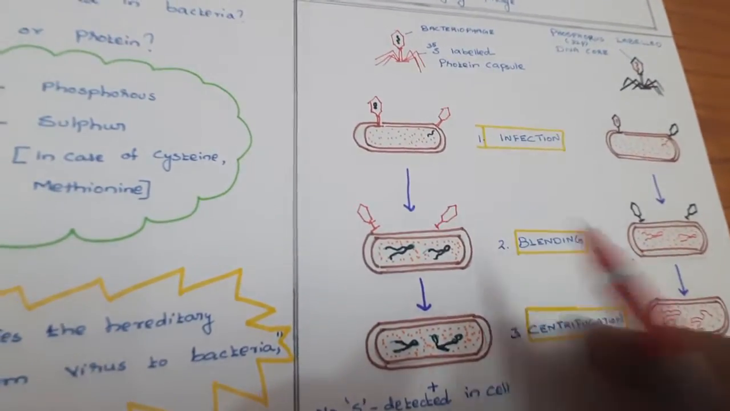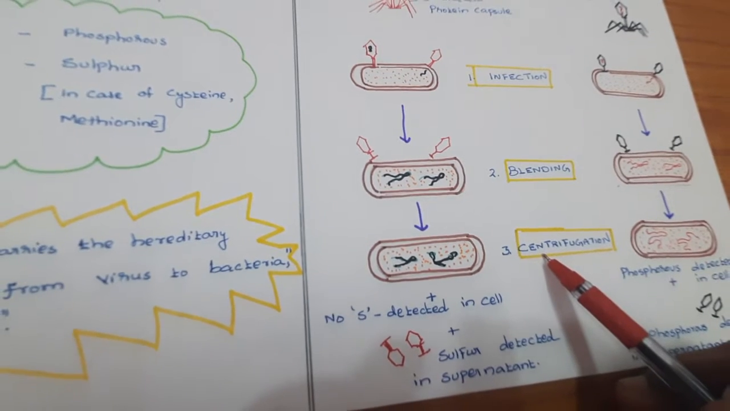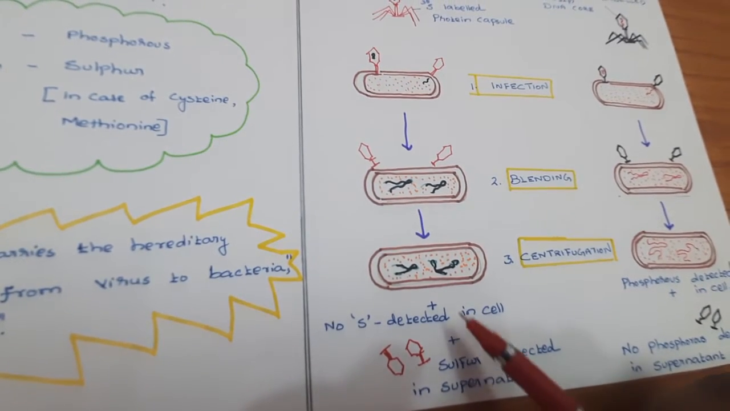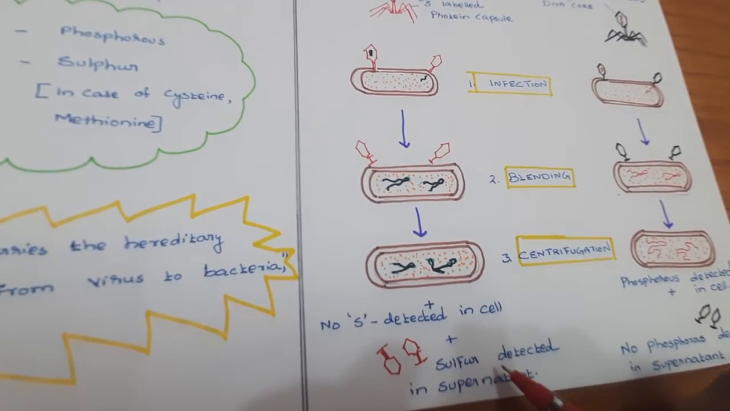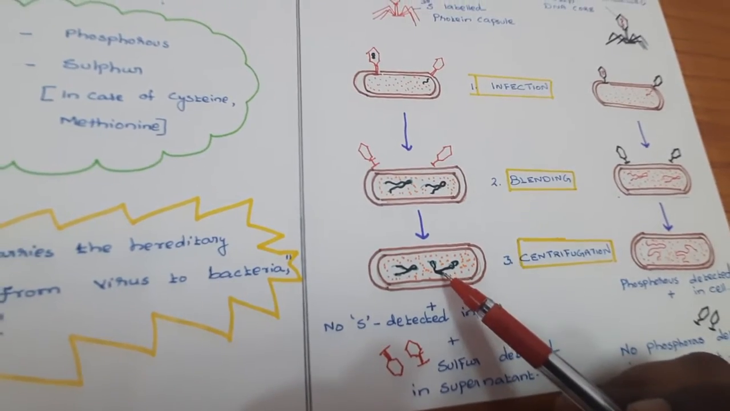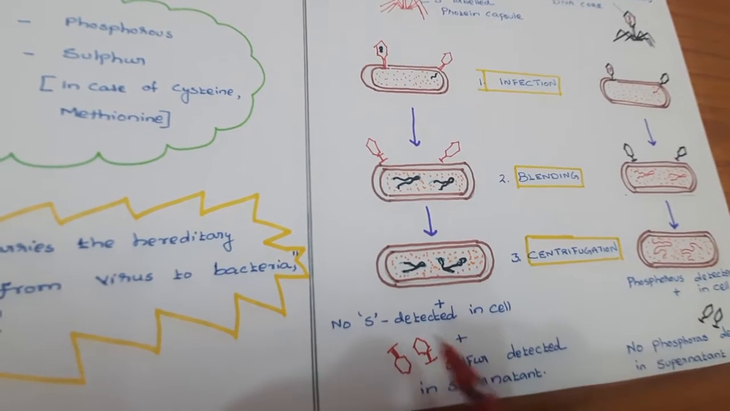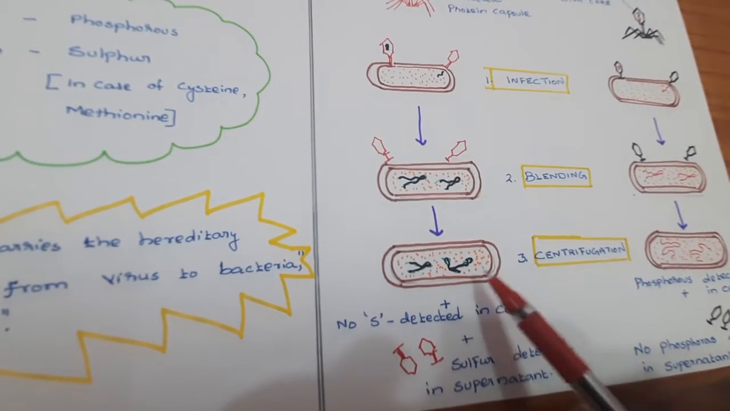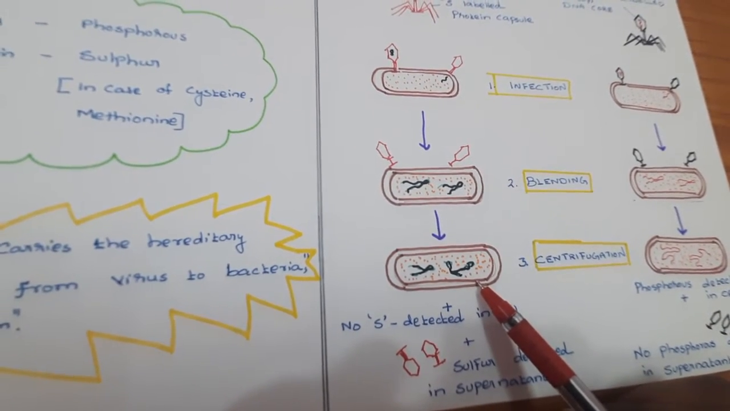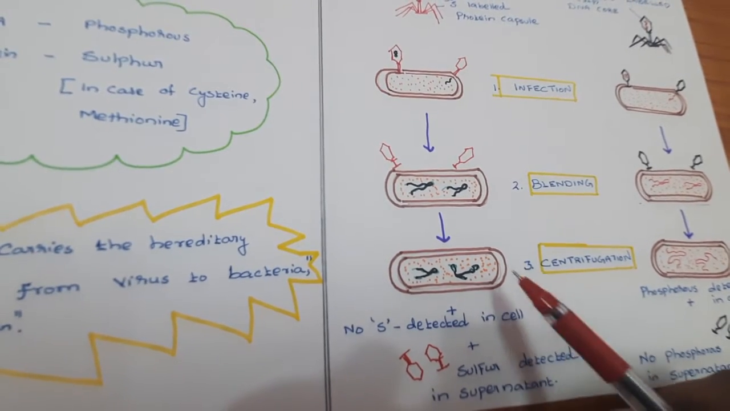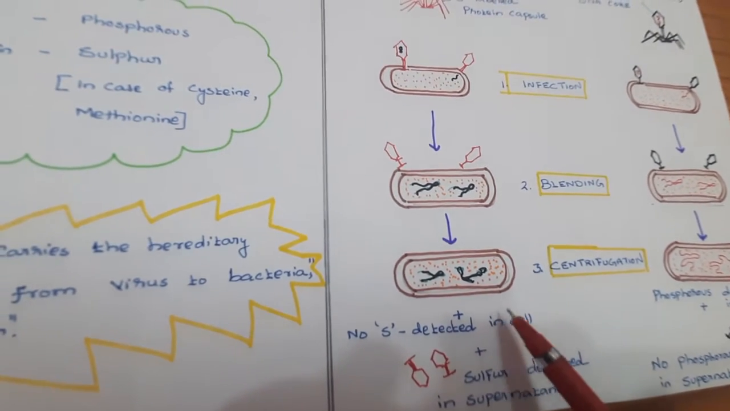Blending is followed by a third process called centrifugation. As a result of centrifugation, there are two results: one is the supernatant solution, and the other is the sedimented bacterial cells. In that centrifugation process, no sulfur is detected in the cell. The sediment contains no sulfur.